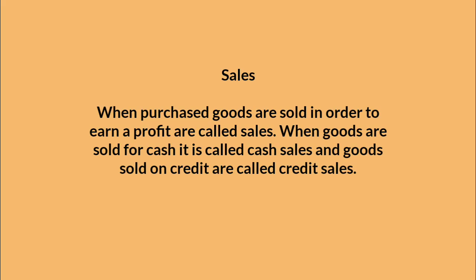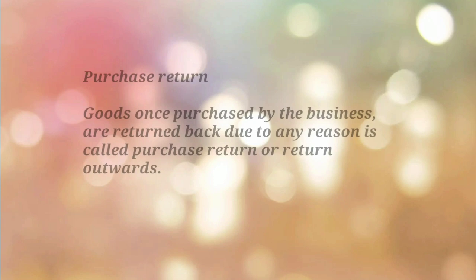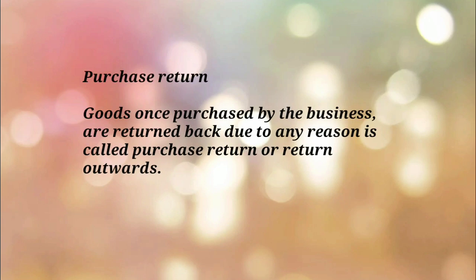Then after, when the purchased goods are sold in the market for earning profit, such a process is known as sales. Sales is also an accounting term. So we need to record sales also in our book of records. Then in between the time of purchases and sales, there may be a possibility that we don't need that many items of purchases for our business.